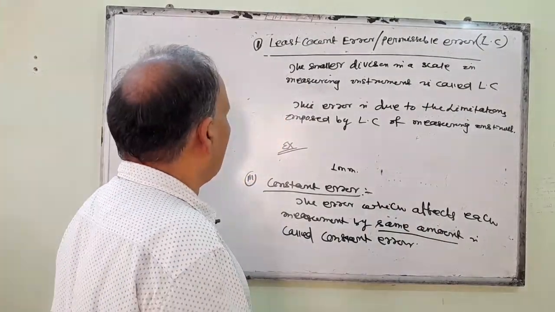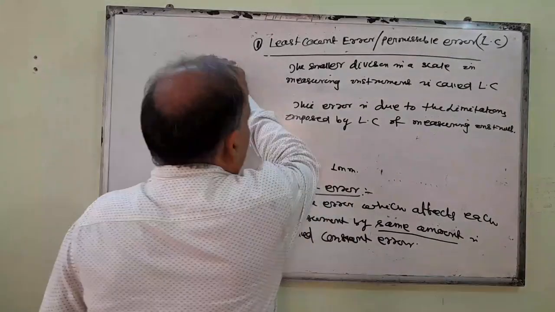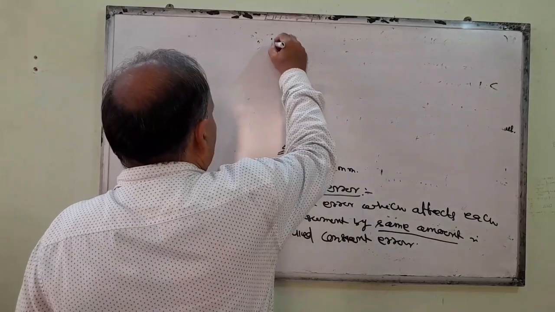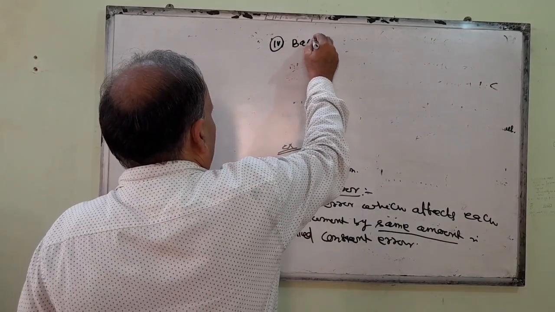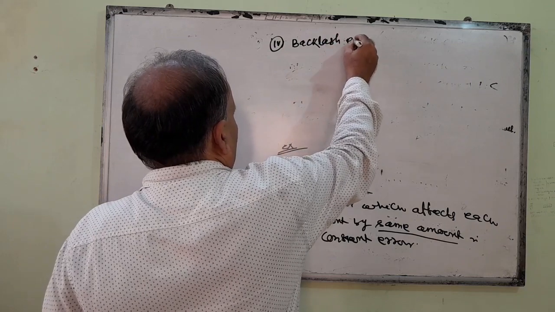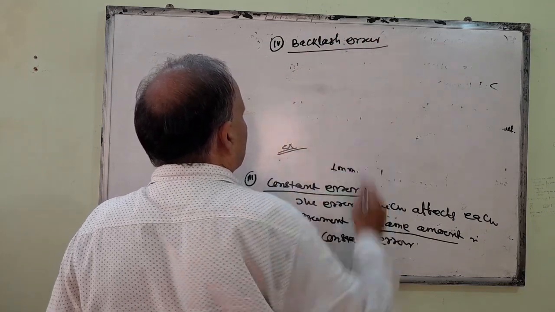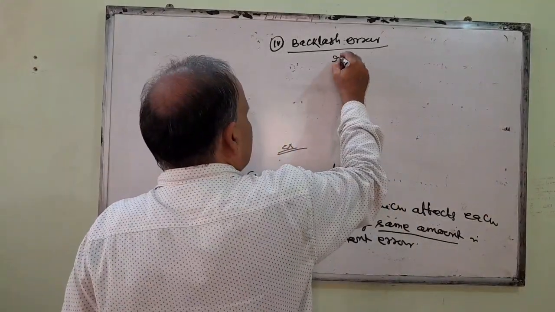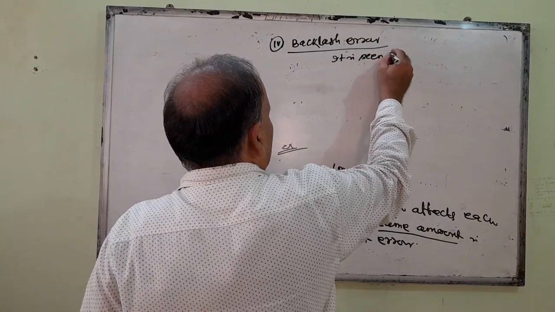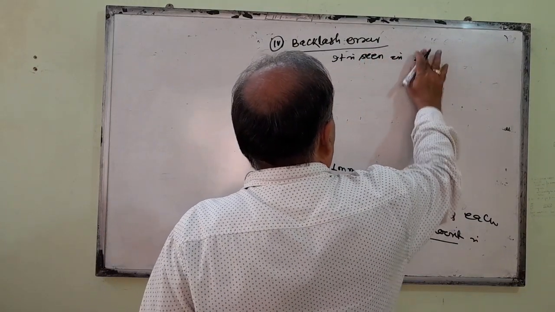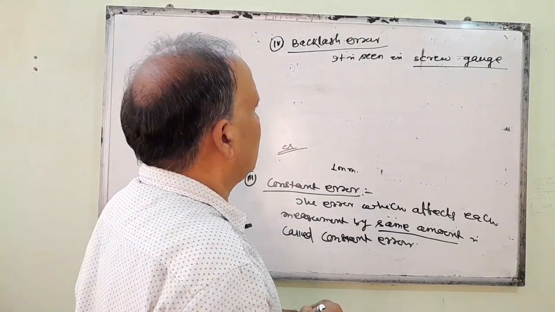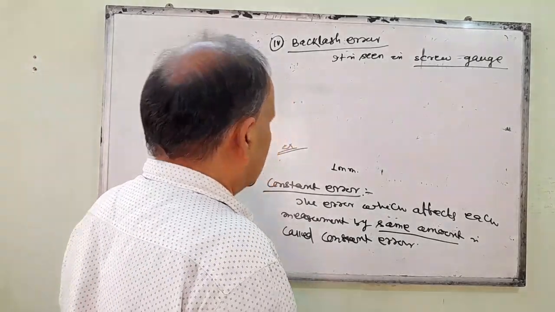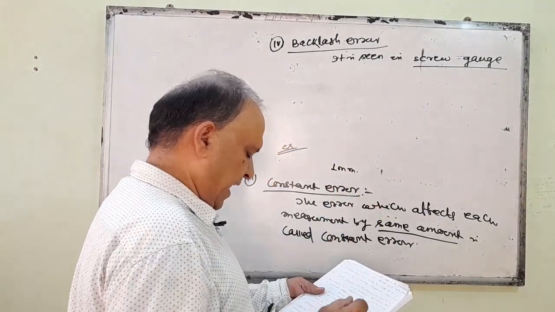Next, coming to the fourth instrumental error. This was the constant error, and your fourth error is backlash error. You see, it is seen in the screw gauge. You know, the screw gauge is also another measuring device which is used to measure length. Here you rotate its scale.